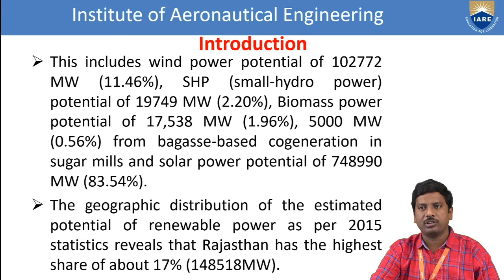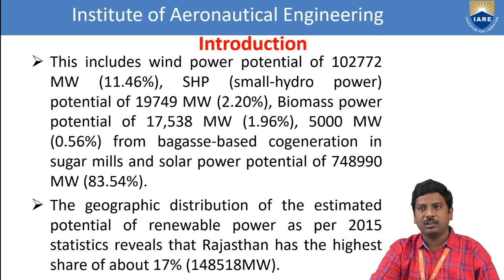After that, biomass power potential of 17,538 megawatts, and its percentage is nearby 1.96 percent. And finally, 5,000 megawatts, 0.56 percent, from bagasse based cogeneration in sugar mills, and solar power potential of 7,48,990 megawatts, that means 83.5 percent. Overall, energy includes various categories that may be either renewable or non-renewable energy sources. First of all, we discuss the renewable energy sources. Out of all renewable energy sources, the percentage of solar potential is very high, nearby 83.54 percent.